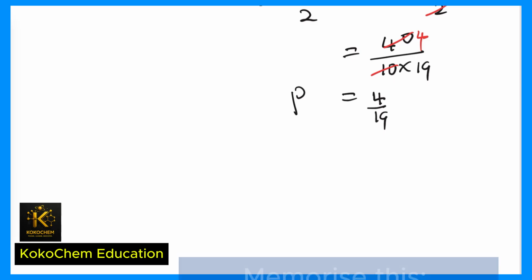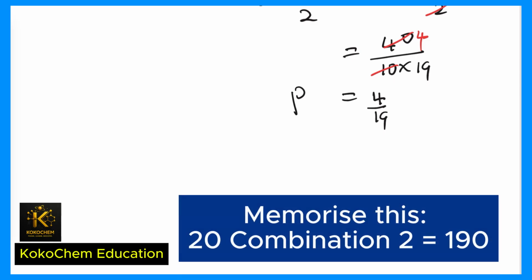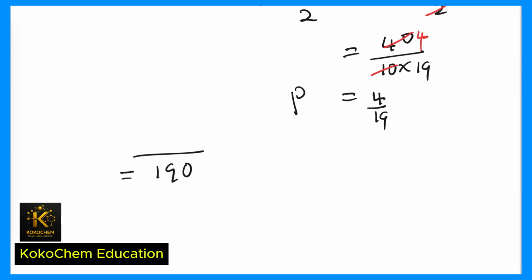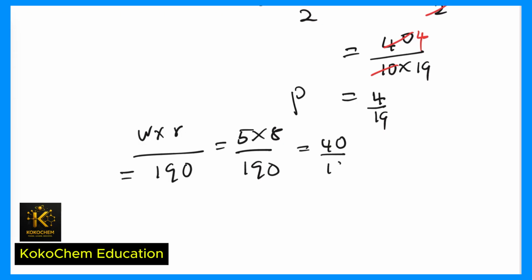Memorize the fact that anytime you are finding the probability of selecting 2 specific items from a total number of 20, the total possible outcomes will be equal to 190. Then you just listen attentively for the numerator. In this question, the numerator was white times red, which will give you 5 times 8 over 190, which will give you 40 over 190. 10 goes into 40, 4 times. 10 goes into 190, 19 times.